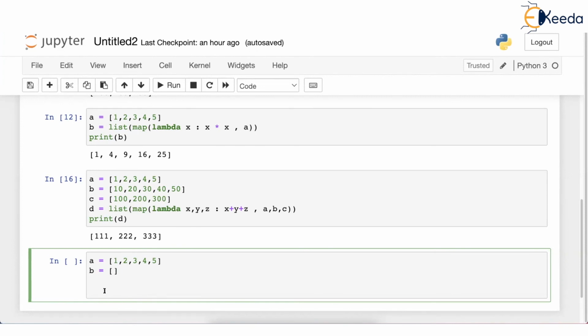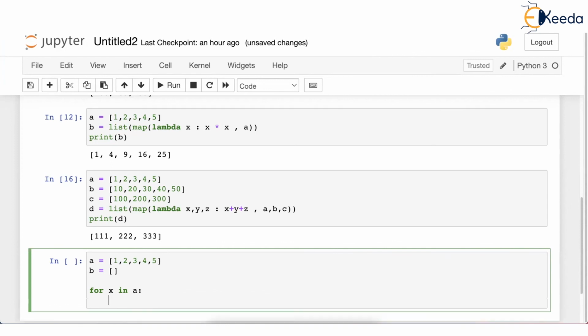Then there is a nice for loop. Everybody knows I can say for x in A. When I do this, A is the list we are talking about, and x will be 1 the first time, then 2 the next time, then 3, then 4, then 5. So x becomes equal to each value of A one by one. And what are you supposed to do? Just say some variable y is equal to x into x. So y is the square of x.